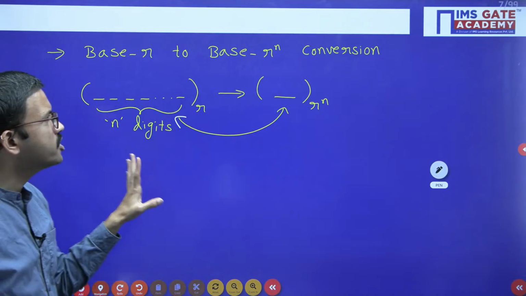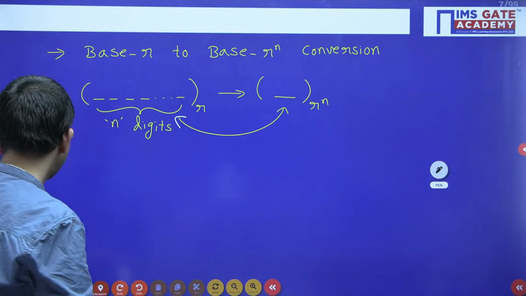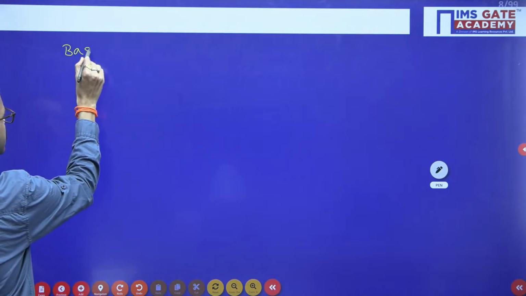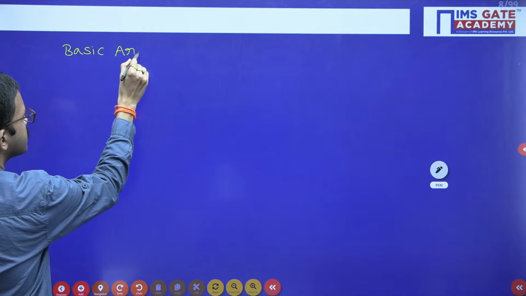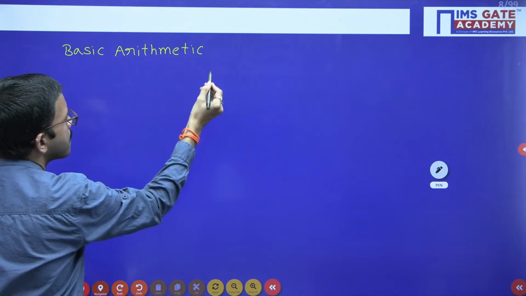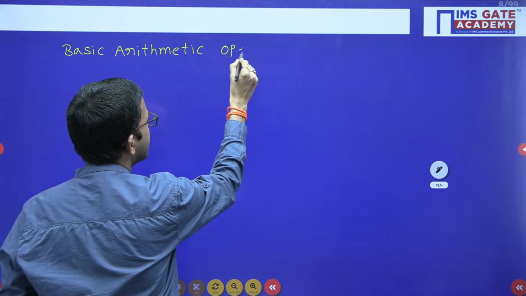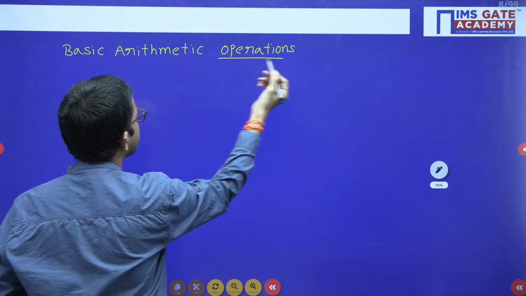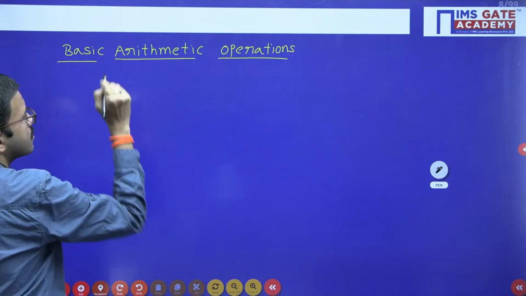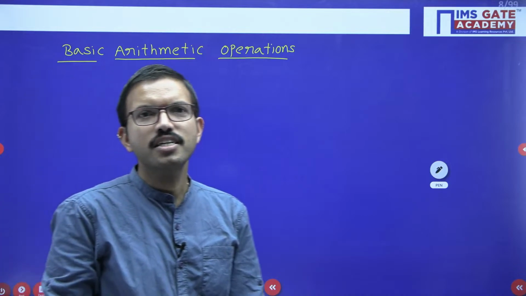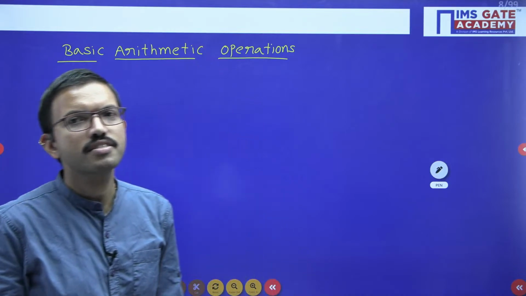Okay, so this is about number system conversions. And then the next topic is basic arithmetic operations. I hope all of you can answer. So can you mention in the chat what are the basic arithmetic operations?